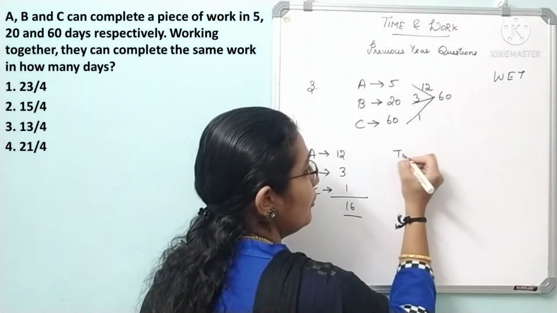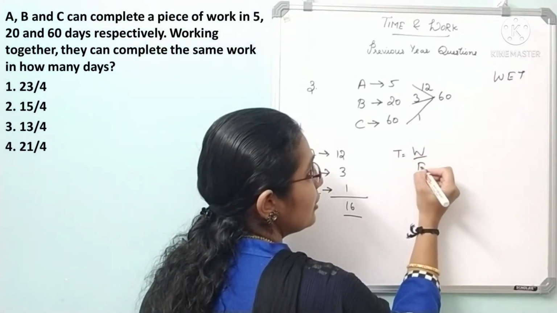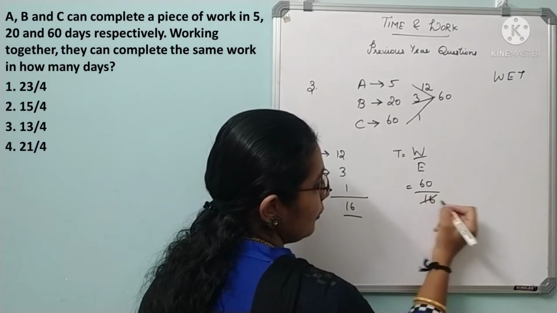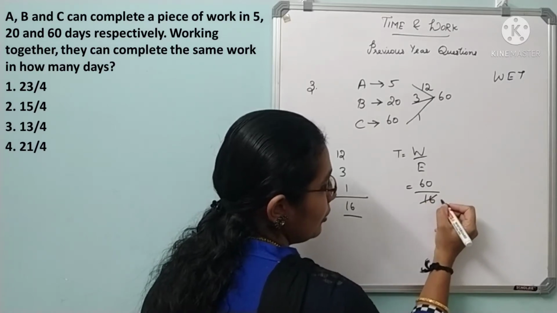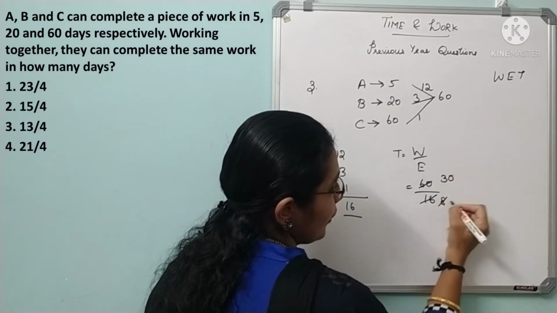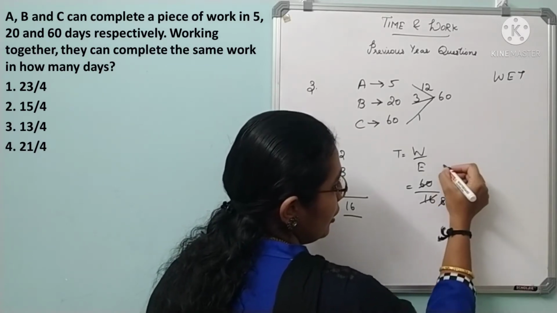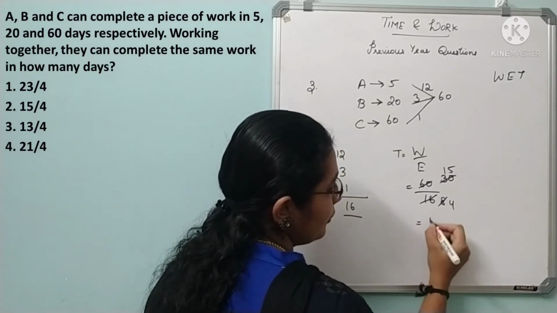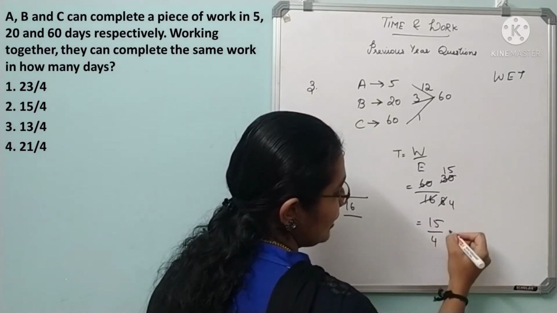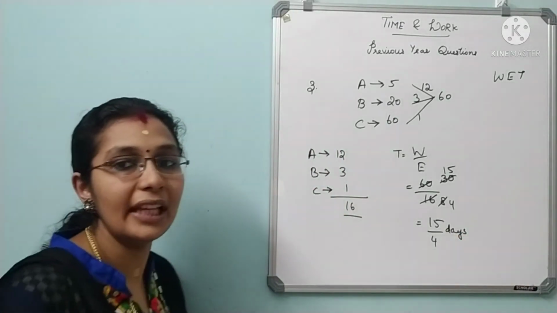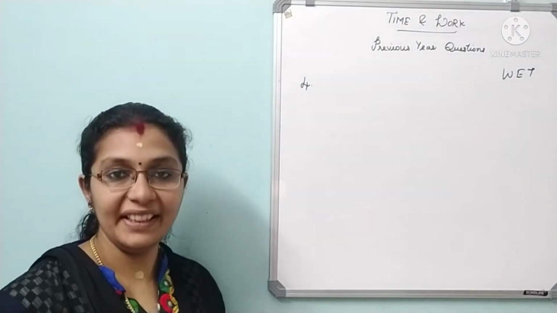So T is equal to W by E. So total work is 60, by 16. So 4, 2 8s are 16, 2 3s are 6, 2 4s are 8, 2 1s are 2, 2 5s are 10. So 15 by 4 days they will take to complete the whole work when they work together. Clear? We'll go with the next question.